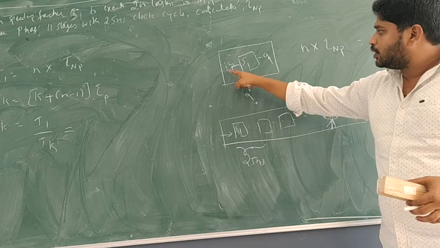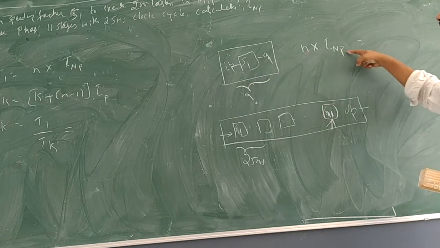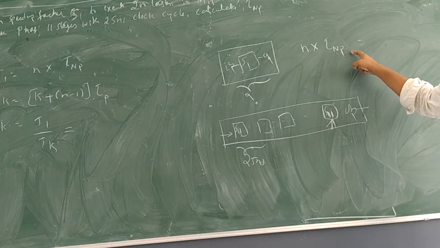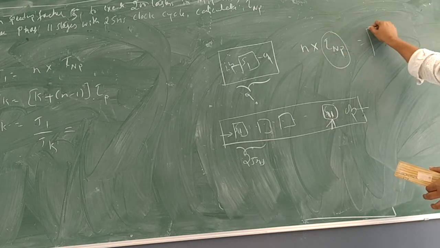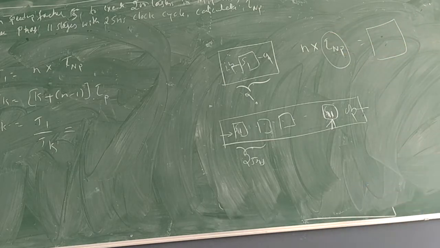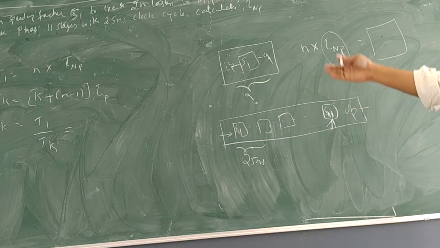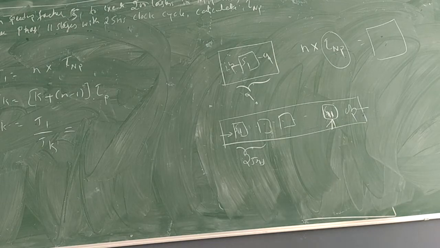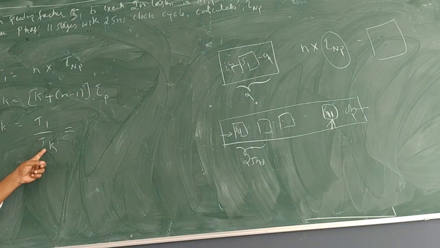So when 200 tasks are transferred over this, how much time will it take? At what time will we finish all the 200 tasks? Through the speed up factor we can calculate. The speed up factor formula is T1 divided by Tk.